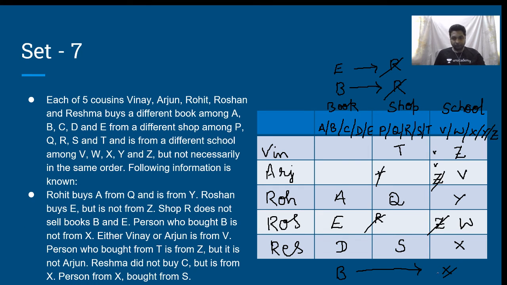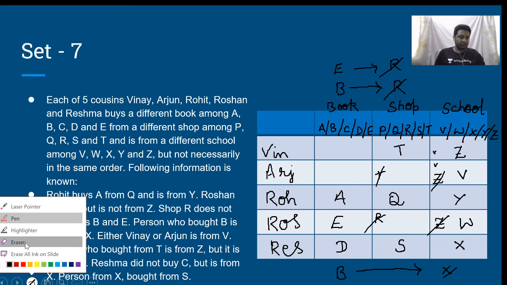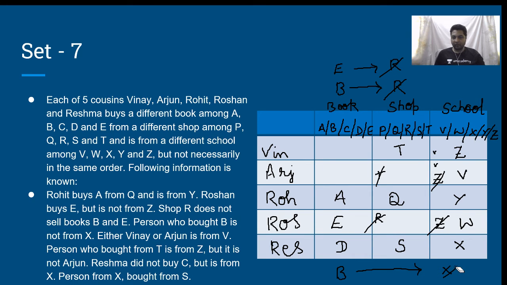Now I can erase that constraint as well. Okay. I can also erase the constraint B not being from X. So that's anyway done. I can remove this constraint as well. This is not T, of course this is not T. That also can be removed. So this much is known. Now T, Q, yes, already done.